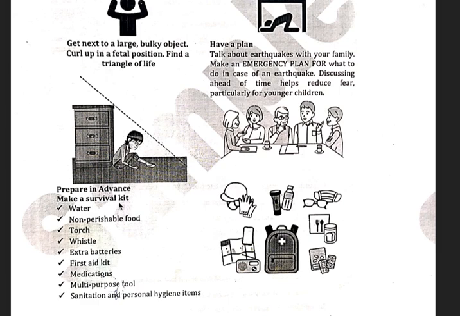So, to make sure that you do not perish during an earthquake, you do not get hurt, you have to create a kit, a bag which has all essential items like water, non perishable food. Perishable is something which gets expired. So, you need food which does not expire, right? For example, packaged foods. A torch, a whistle, extra batteries, first aid kit, medications. Medications is medicines, right? Dawaiyan. Multi-purpose tool. A multi-purpose tool would be something like a Swiss knife, something which has a screwdriver, a knife, a bottle opener, things like that. So, a multi-purpose tool. Sanitation and personal hygiene items.